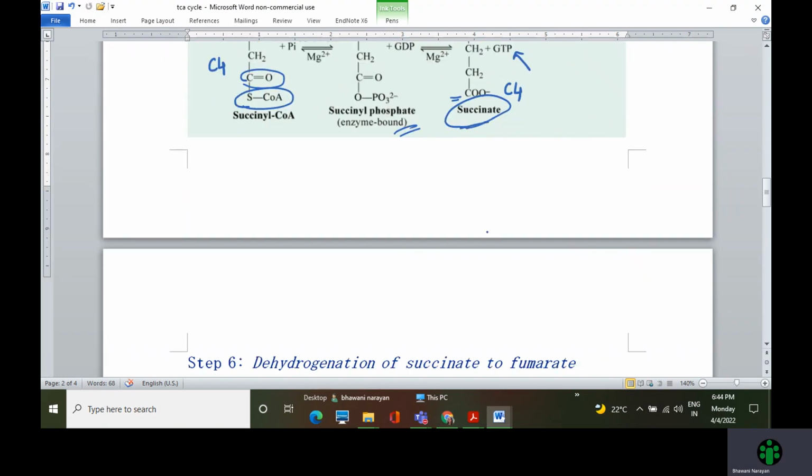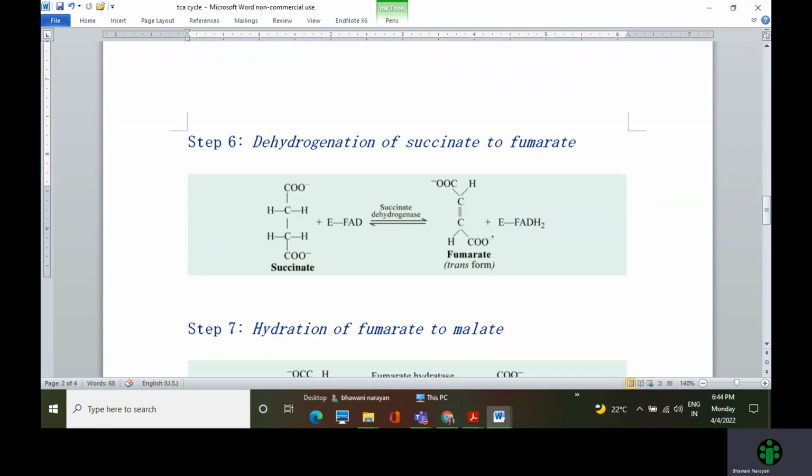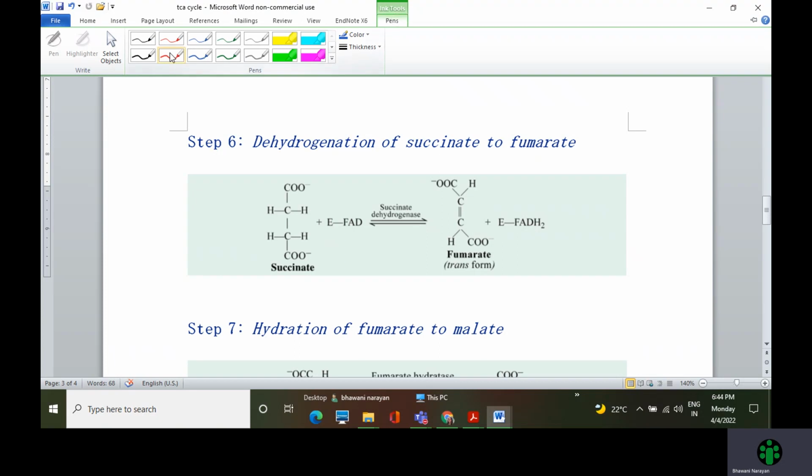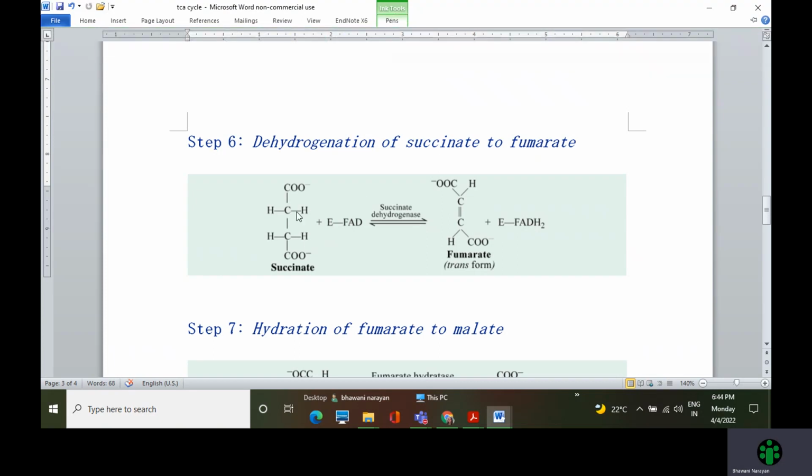Let us now go to the next step, which is dehydrogenation of succinate to fumarate. As the poem goes, all were fuming with hunger. So we come to the fumarate step. Succinate is a 4-carbon compound, as we saw, C4. Fumarate is also a 4-carbon compound. There is no increase in the number of carbons in this step.